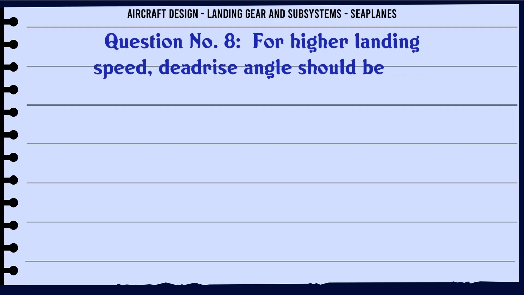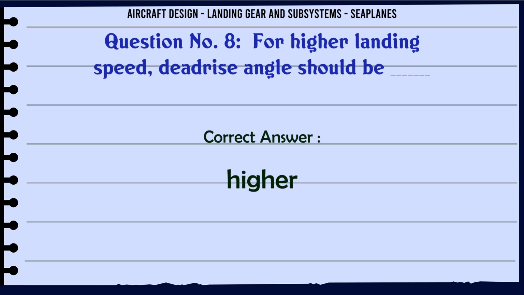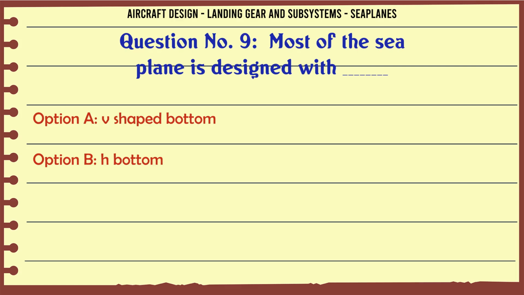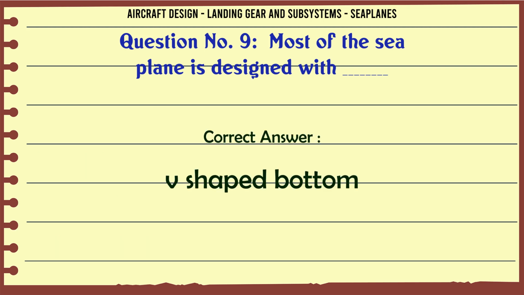For higher landing speed, deadrise angle should be A: higher. B: lower. C: lowest. D: independent of speed. The correct answer is higher. Most of the seaplane is designed with A: V-shaped bottom. B: H-bottom. C: V-shaped bottom only. D: flat bottom only. The correct answer is V-shaped bottom.